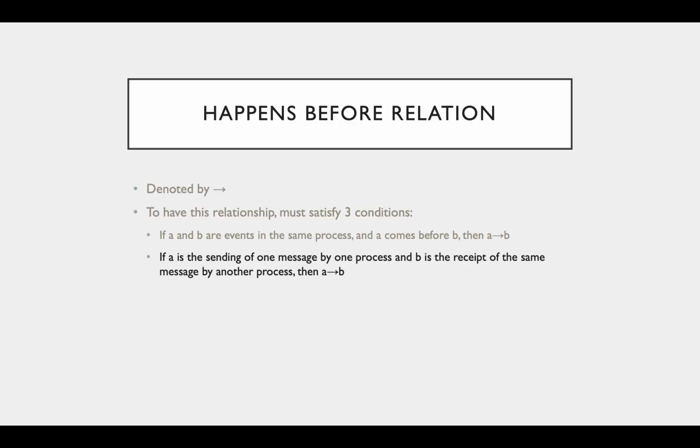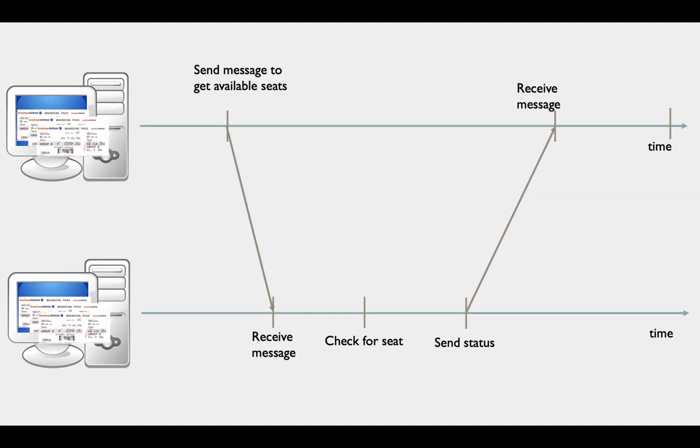The second condition deals with sending messages between processes. Specifically, if an event A is the sending of a message M, and the event B is the receiving of that message M on a different process, then A happens before B. Now we have two processes, and you can see that they're both sending messages to each other. And in both cases, the sending of the message, send message to get available seats, or send status, comes before the receiving of the respective message.